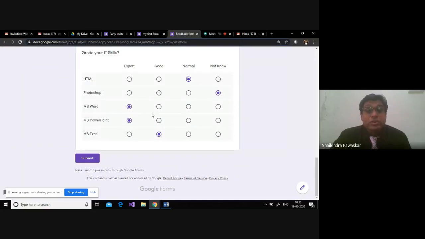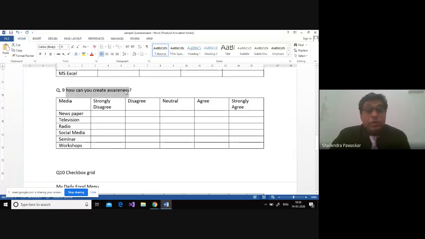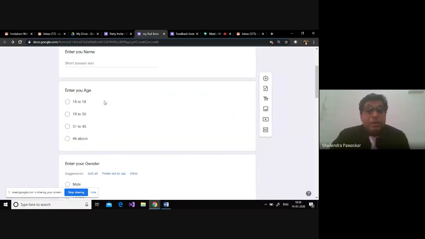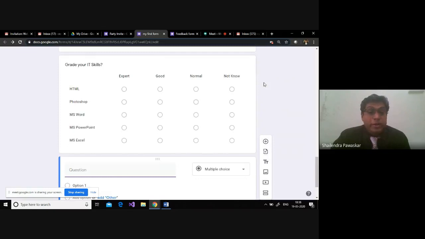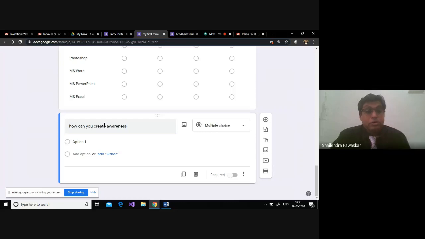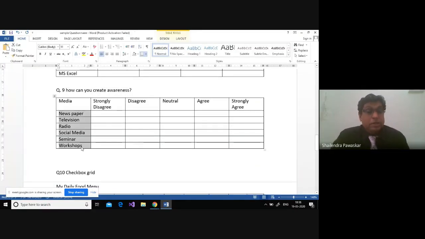This is one way we can use it, but the same concept can also be implemented here. Another kind of question is where we need to have a Likert scale question. When we go for a Likert scale question, definitely we need to have agree, strongly agree, disagree, and all this kind of options. So let us add one more question to it, right? How can you create awareness for a product? How do you want to create awareness? This is a question you are going to ask your respondent, and these are the options you are giving to the respondent.